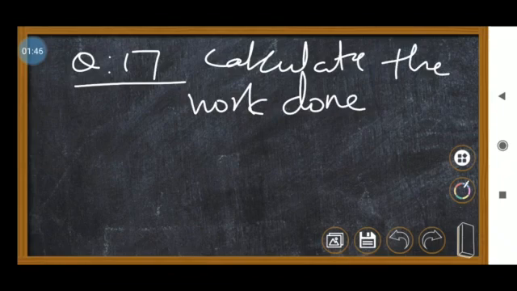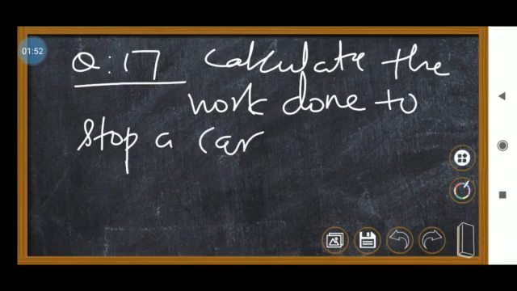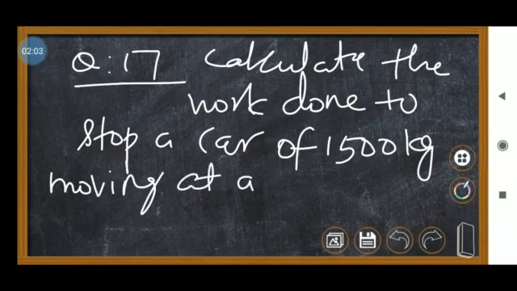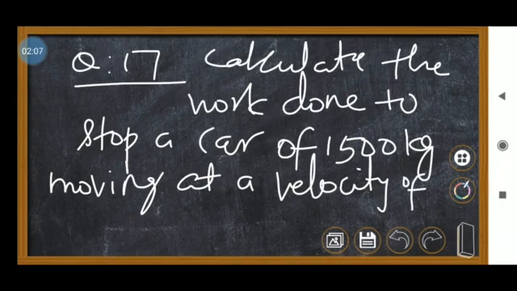Calculate the work done to stop a car of 1500 kg mass, moving at a velocity of 60 km per hour. 60 km per hour.